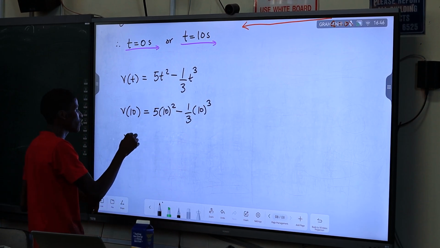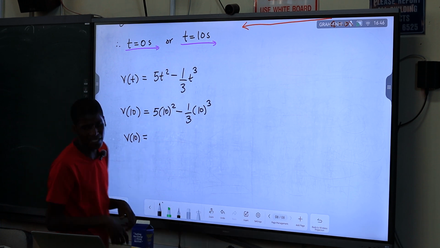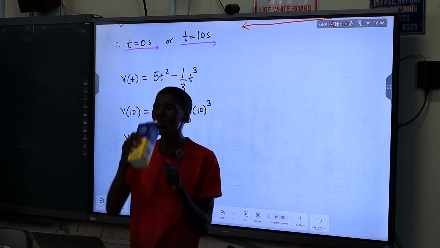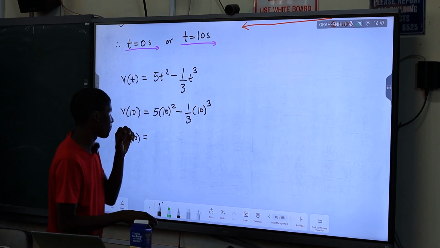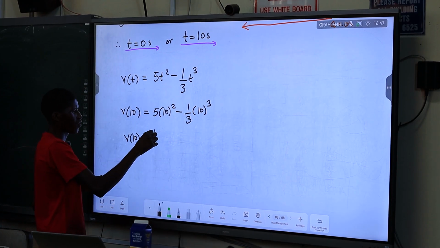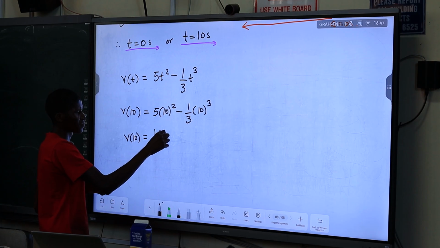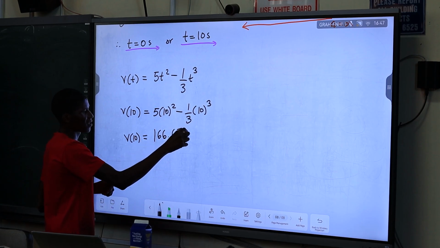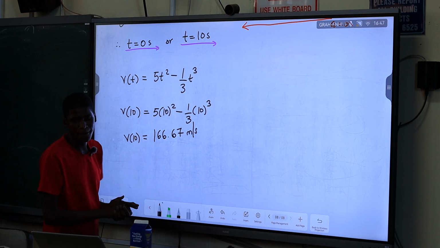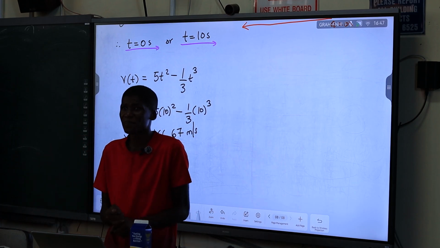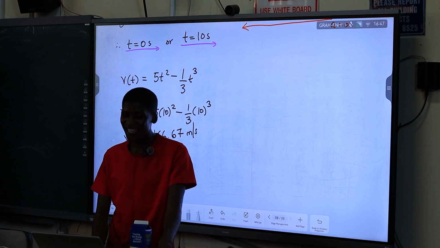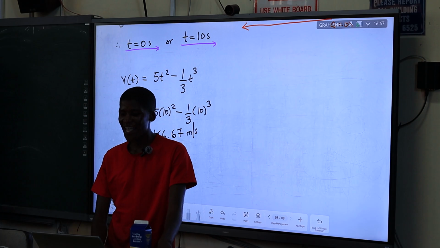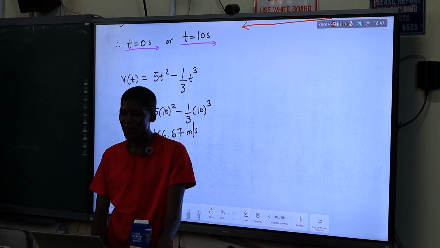So what is the velocity at the 10 seconds that we have? 1.67 meters per second. Simple thing, right? Yeah, very simple. The last question in Newtonian mechanics, this one is not simple. It was never meant to be simple.